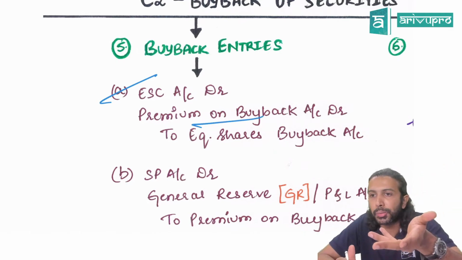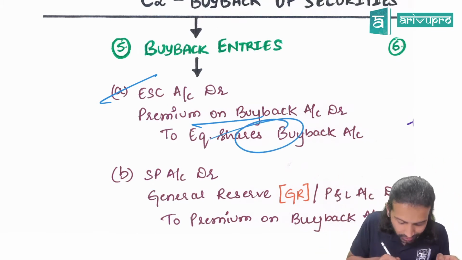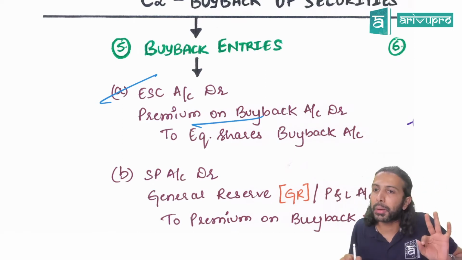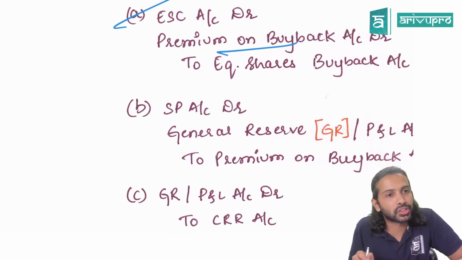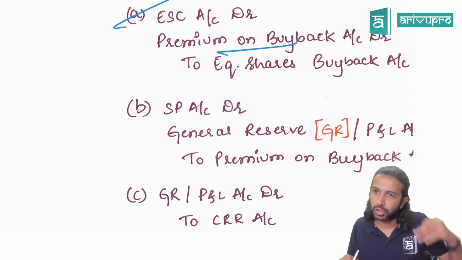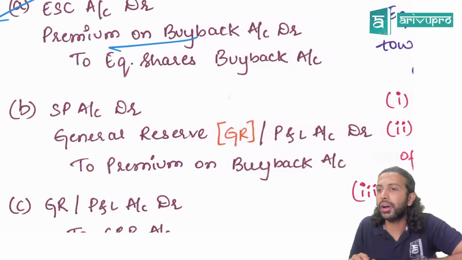Whom should you pay this money to? Equity shareholders. Instead of equity shareholders, our study material uses equity shares buyback account. Hence, we park it there. What do you do with premium on buyback? It is knocked off either with securities premium. If securities premium does not have a balance, then general reserve or P&L, basically free reserves. So, securities premium or free reserve account debit to premium on buyback.